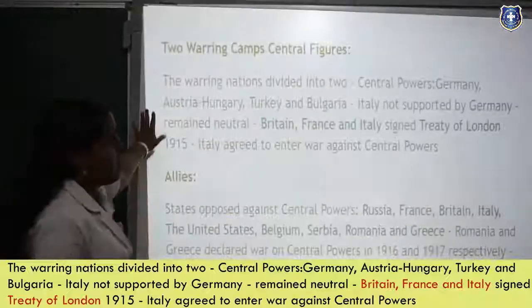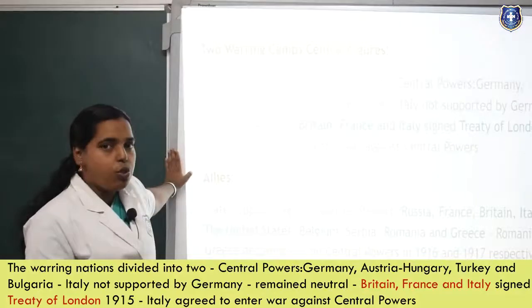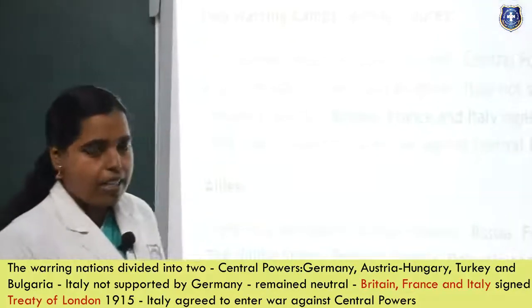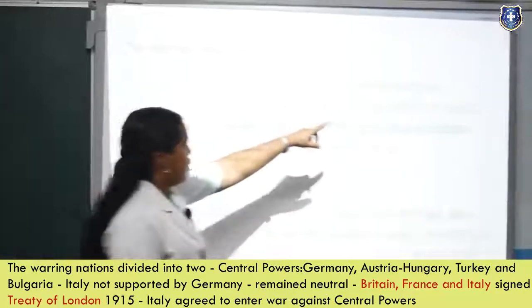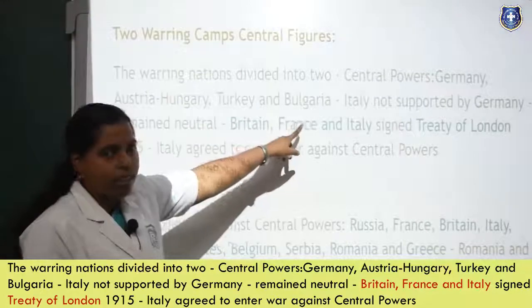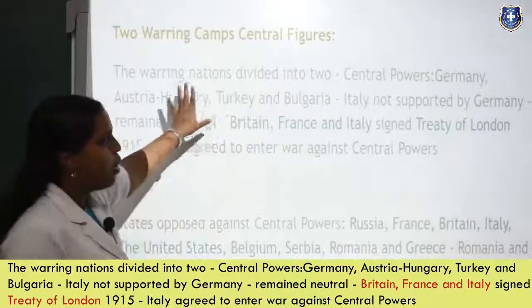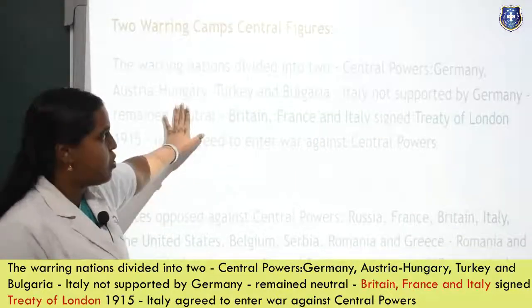Two warring camps. Now here the countries are divided into two. The first one is Central Powers and the second one is Allies. In the Central Powers are included Germany, Austria-Hungary, Turkey and Bulgaria. So these are the countries who are in cooperation with Germany and they are termed as Central Powers.